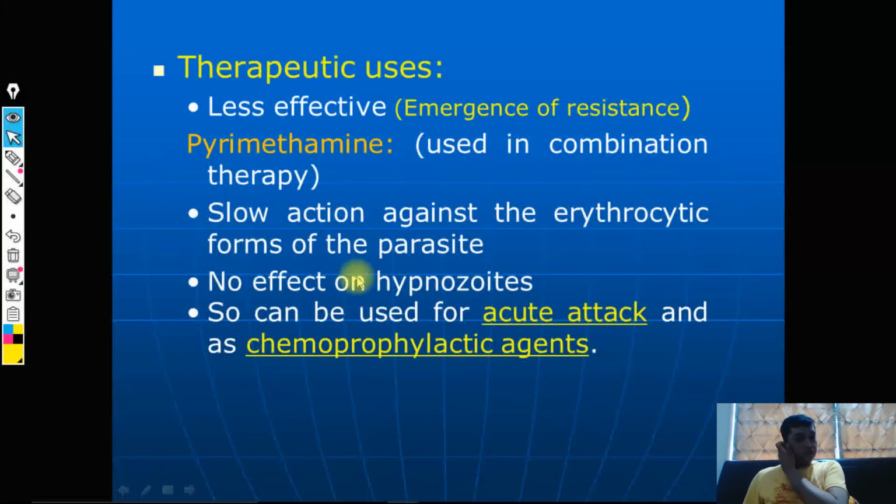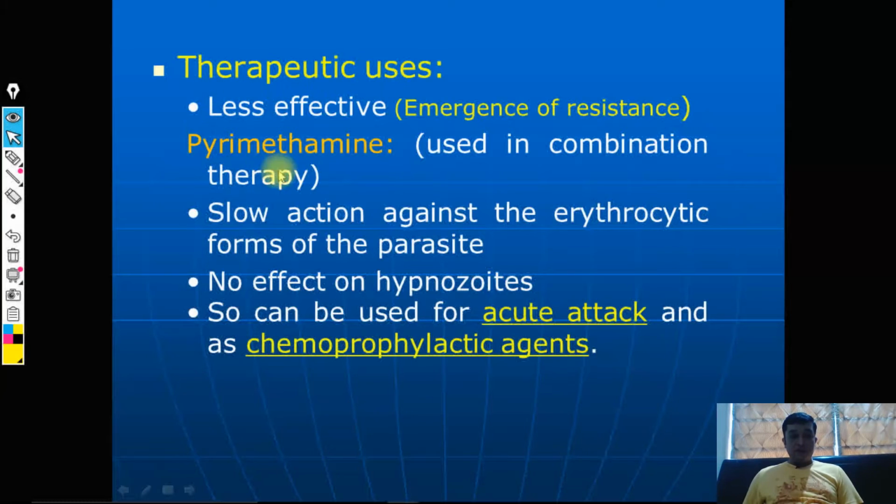So effectiveness is less, but still we need to discuss on which stages of the plasmodium life cycle it acts. It has action against all stages of the erythrocytic growth, that is the endoerythrocytic cycle. Slow action is there, but it will act against all forms of the erythrocytic stage, but there is no effect on hypnozoites, right, that we already learned in the last lecture, and that is why it can be used for acute attack as well as for chemoprophylaxis purposes, okay. No action on the gametocytes also, that is why it cannot be used to prevent transmission, and on hypnozoites also there is no action, fine.